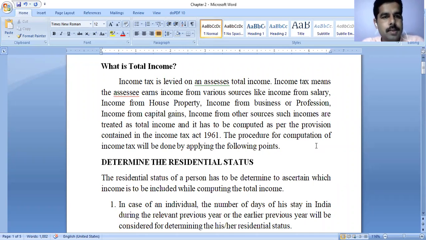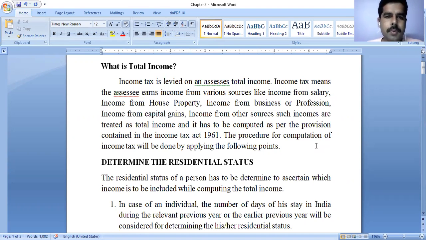In the previous class, we discussed what total income is and how to compute the total income of a person and of a company. But in this class, we are going to discuss some practical problems. So we need to briefly recall what total income is, which we already discussed in the previous class.